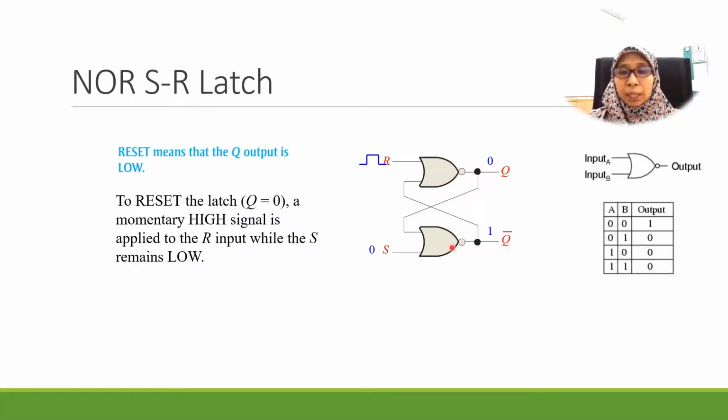So how does this happen? Again, this 1 input here comes to here. So when we apply 1, 1, the output will be 0, and this input will be 0, so we get 0, 0. When both are 0, according to our truth table, we get the 1. So this is how we get the output in order to set and reset our latch.